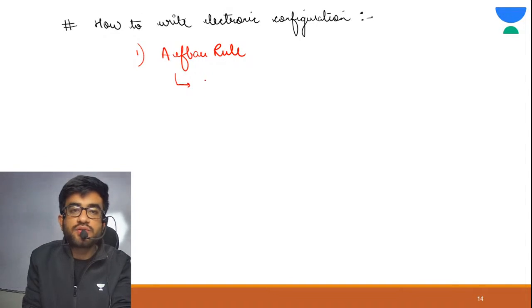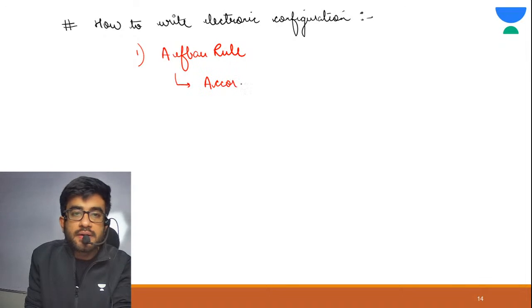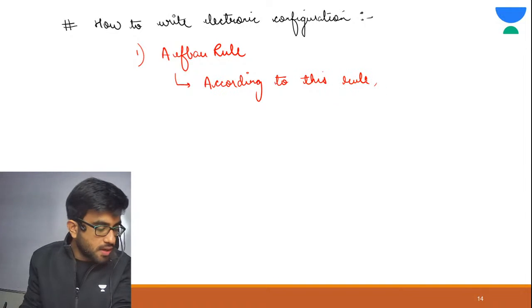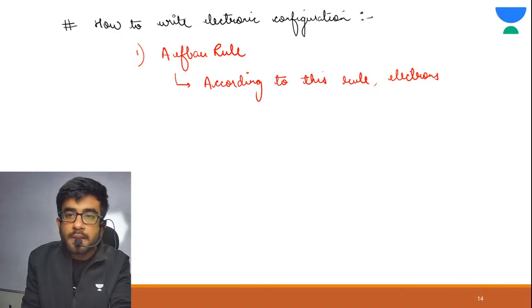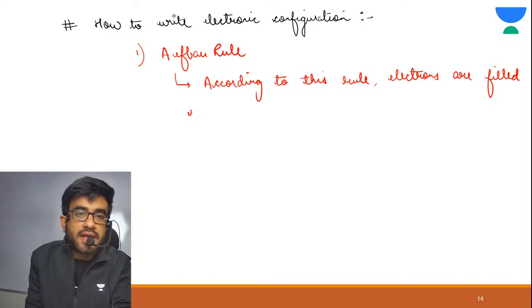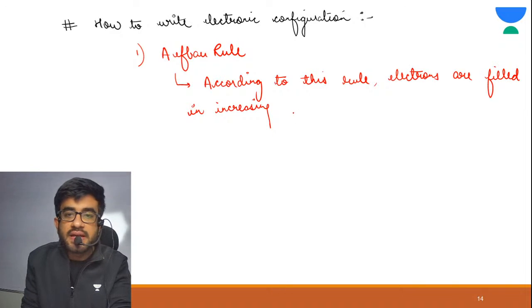What does this rule say? According to this rule, electrons are filled in increasing order of energy of orbitals.